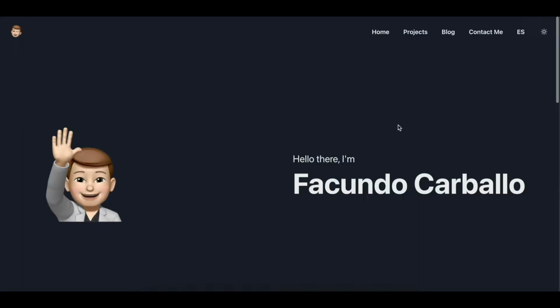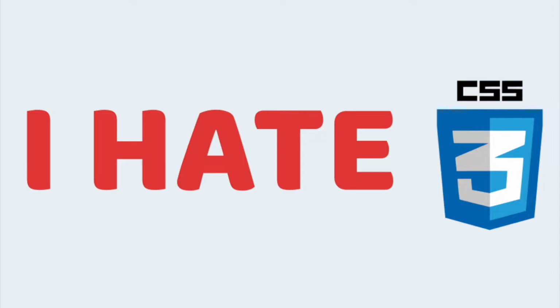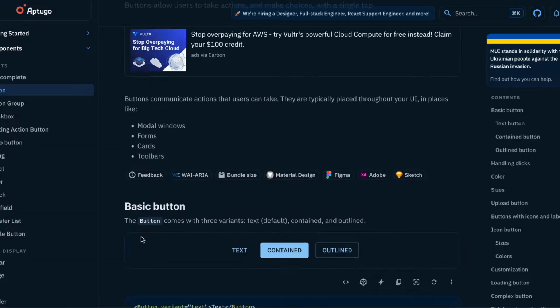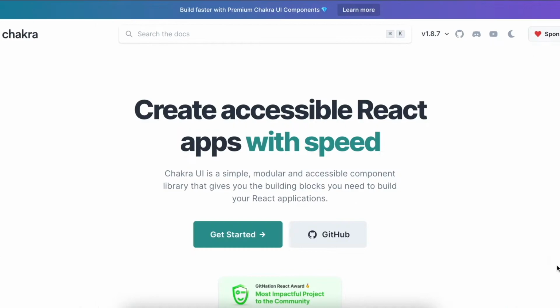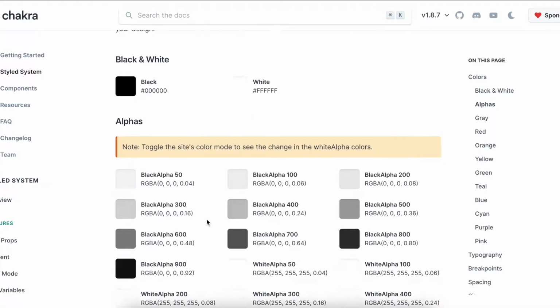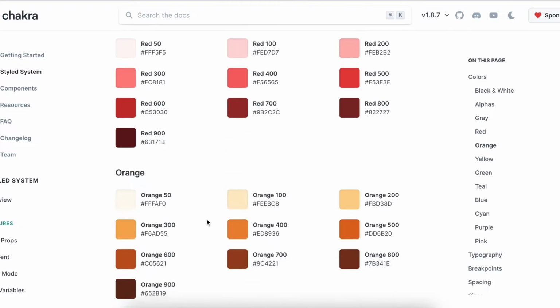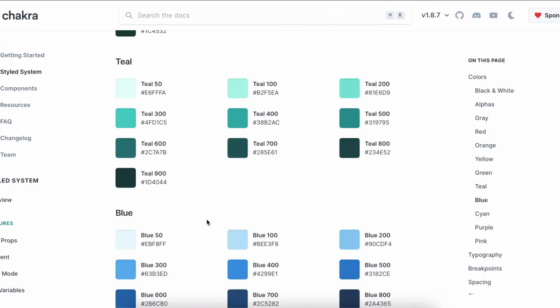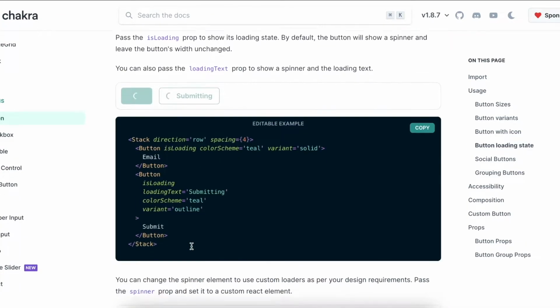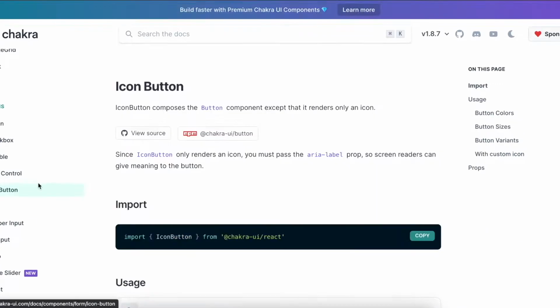Since I don't like to work with pure CSS, I will need some component library. So I have to investigate different libraries to work. Here I found Chakra UI and just fell in love with this component library. The aesthetic that Chakra UI provides is amazing. I really like the results that I can get using Chakra UI. This is also a personal decision. I feel really comfortable with Chakra UI.